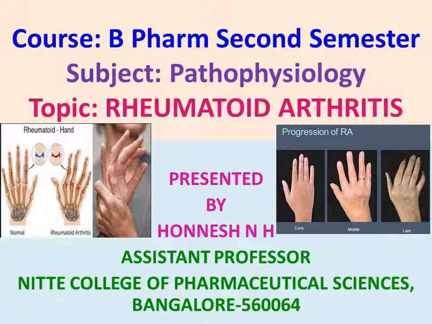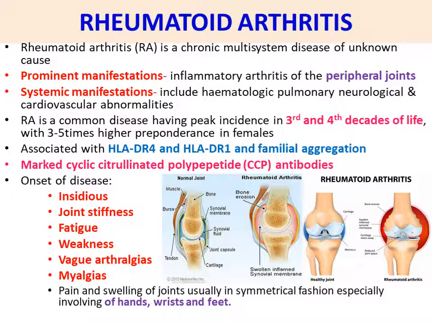Dear students, welcome to today's class: Rheumatoid arthritis. Rheumatoid arthritis is a chronic multi-system disease of unknown cause. Prominent manifestations are inflammatory arthritis of the peripheral joints, and systemic manifestations include hematologic, pulmonary, neurological, and cardiovascular abnormalities. Here I explained prominent manifestations and systemic manifestations. Systemic manifestations include those connected to the blood.